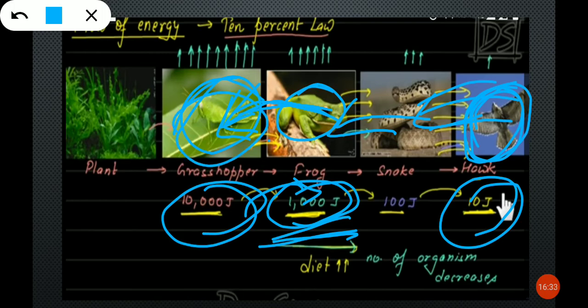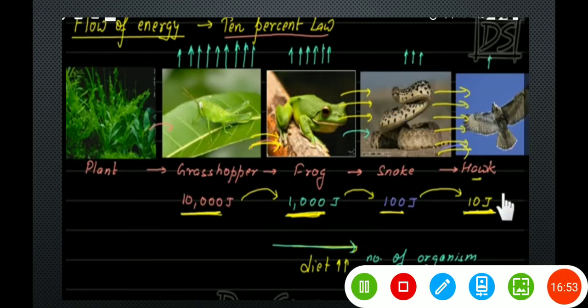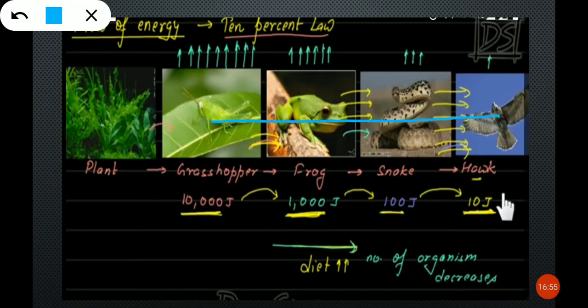If you take the point of diet, the diet should be more in the top consumer. Means what? If you compare the grasshopper and the hawk, in which should the diet be more?